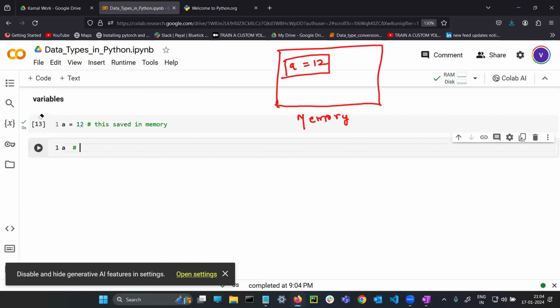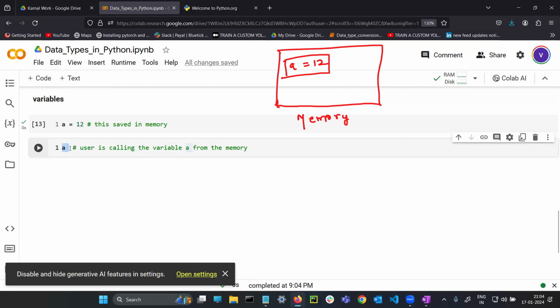I am writing A. So the user is calling the variable A from the memory. Guys, is A there or not in the memory? You tell me.